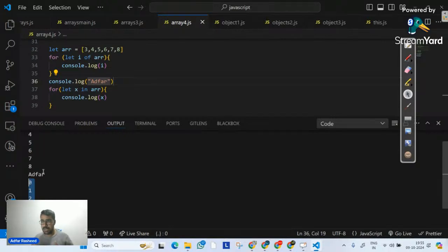So it means when our intention is to access our array values with the help of their indexes, we will use a for in loop. If our intention and agenda is to loop on an array using the values, then our approach will be using a for of loop.